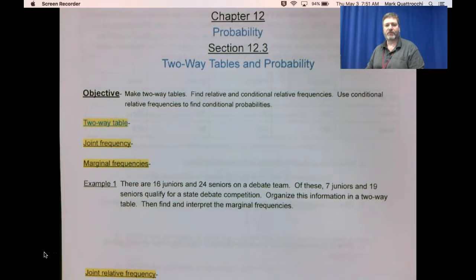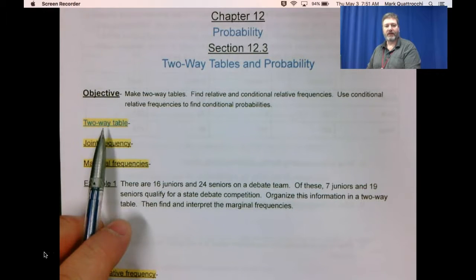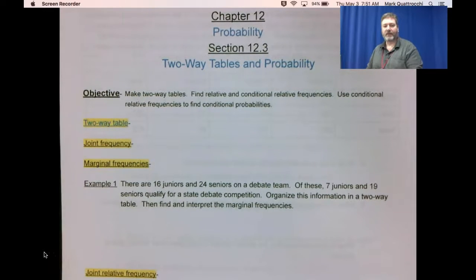Hello everyone, section 12.3, two-way tables and probability. Notice that we have another Easter egg here. Click on this, watch the video.